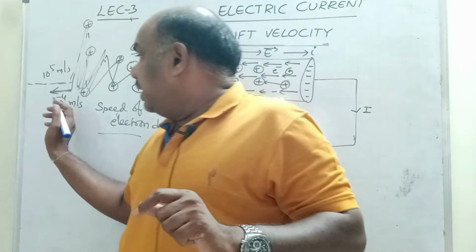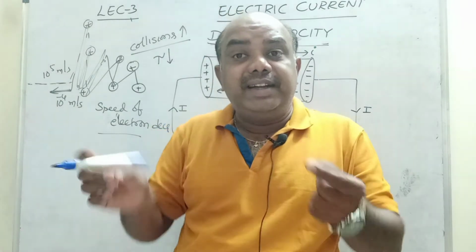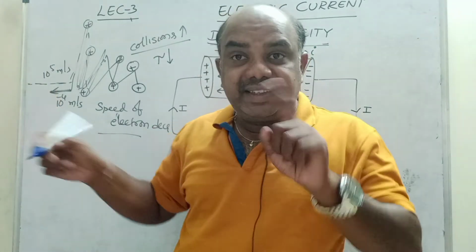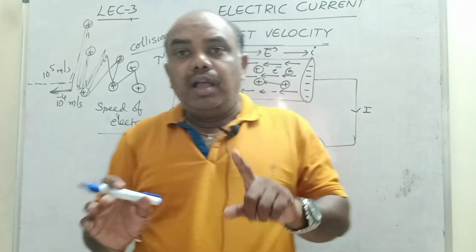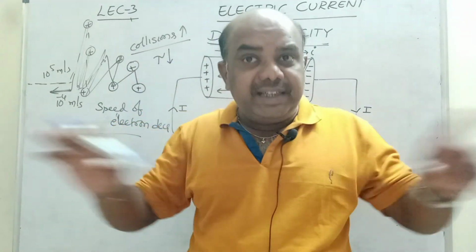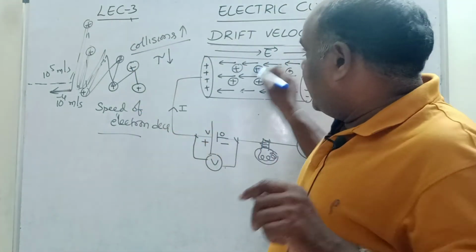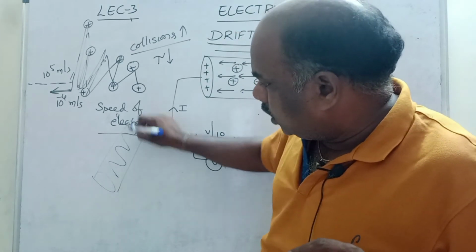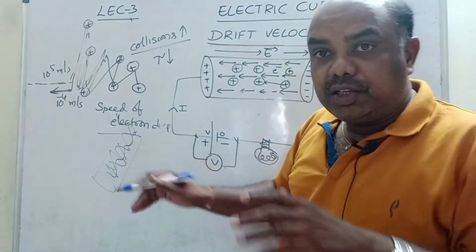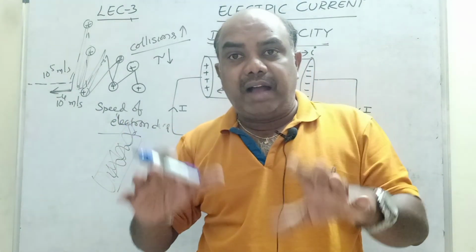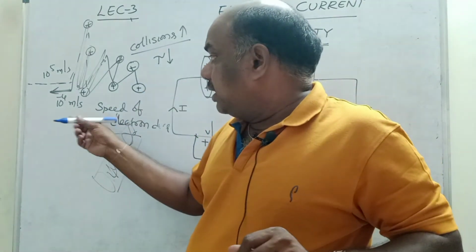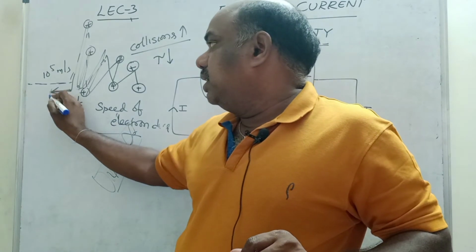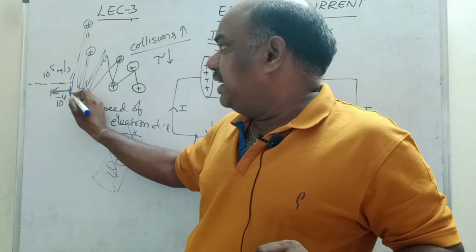Why? Because drift velocity is nothing but displacement by time, while average speed is total distance by time. In random zigzag motion, this total distance, 1 lakh meter per second, divided by time is called average speed. And drift velocity is the net displacement.